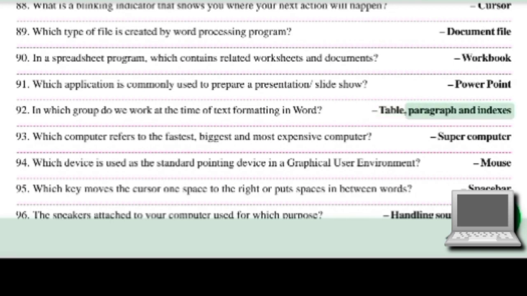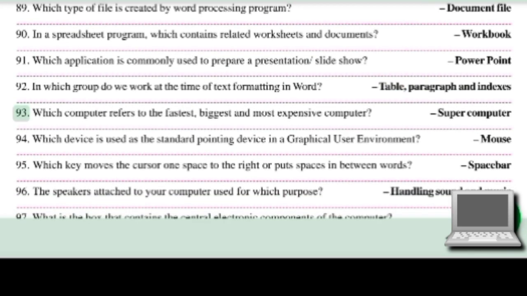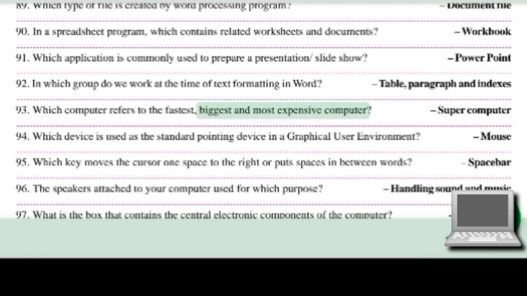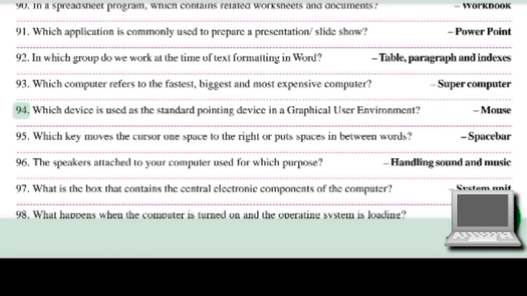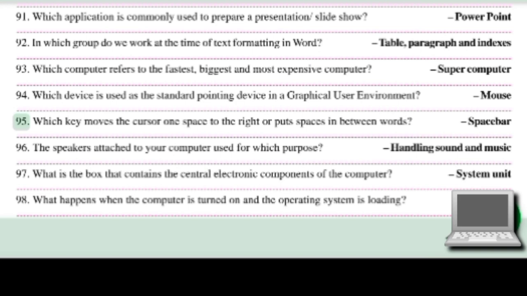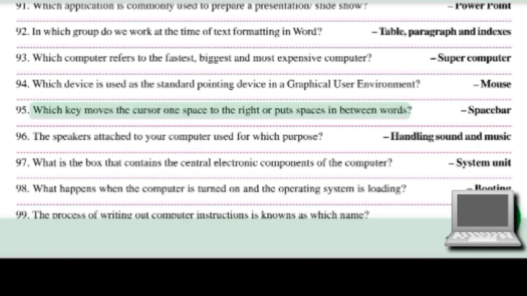Table, paragraph and indexes. 93. Which computer refers to the fastest, biggest and most expensive computer? Supercomputer. 94. Which device is used as the standard pointing device in a graphical user environment? Mouse. 95. Which key moves the cursor one space to the right or puts spaces in between words?